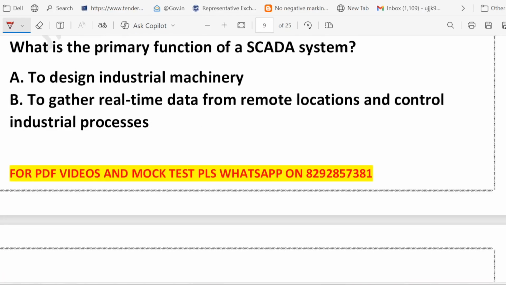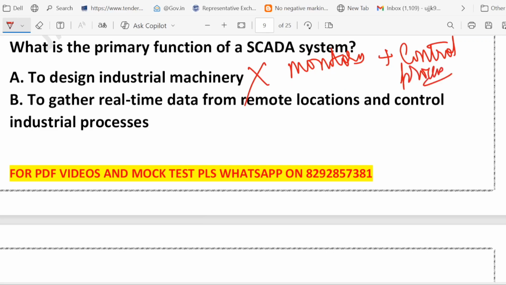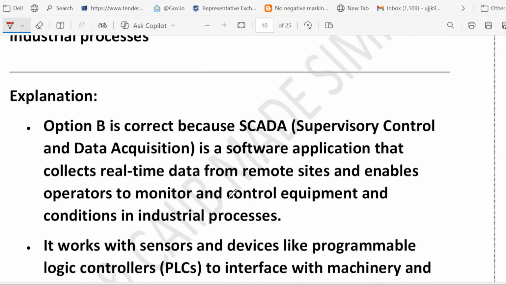That's the question, right? So option A says SCADA design industrial machinery. That is not true. Why? Because SCADA does not design anything. Basically, what SCADA do, SCADA monitors, right? SCADA monitor and control the process. What about B? Yes, B is the correct one. Why? Because SCADA stands for, let me tell you the full form of SCADA, supervisory control and data acquisition. Let me highlight it. You can see supervisory control and data acquisition.